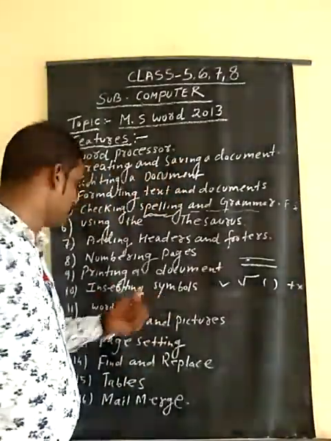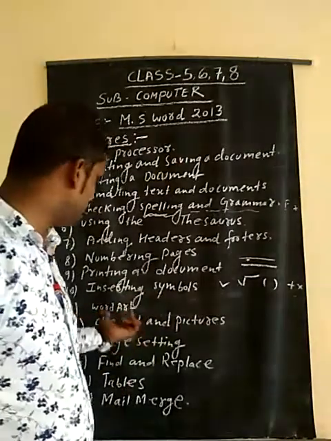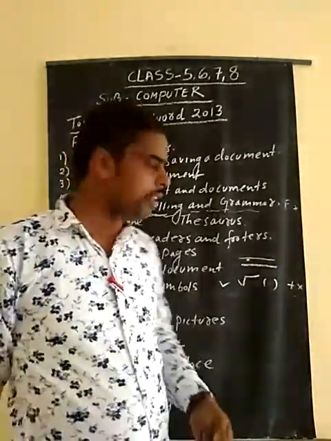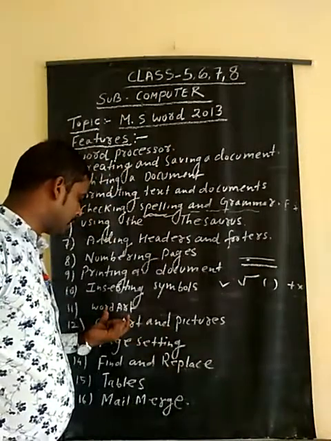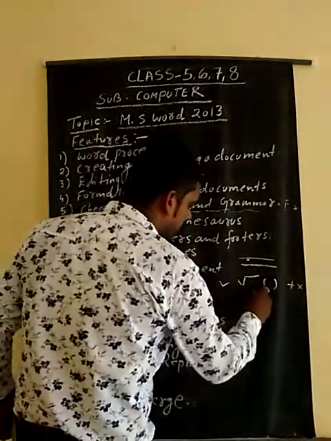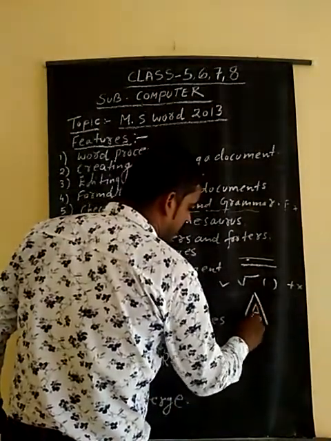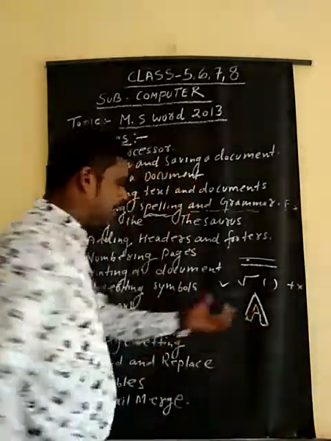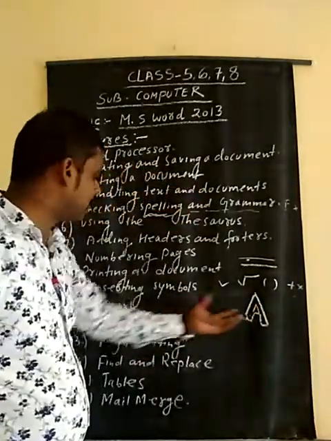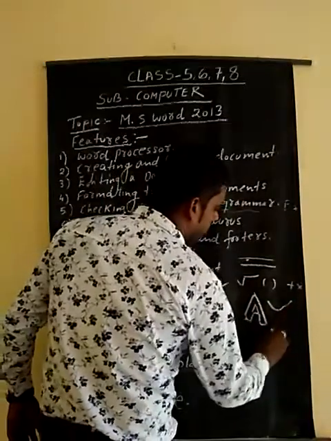inserting symbol. Next, 11 is Word Art. This is very important for you. In Word Art, you go to the Insert menu, where you see this huge capital letter A. With this option you can write anything in this manner also.